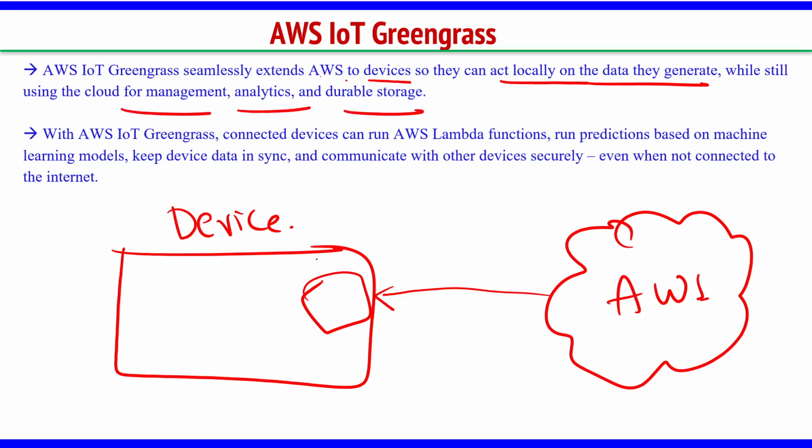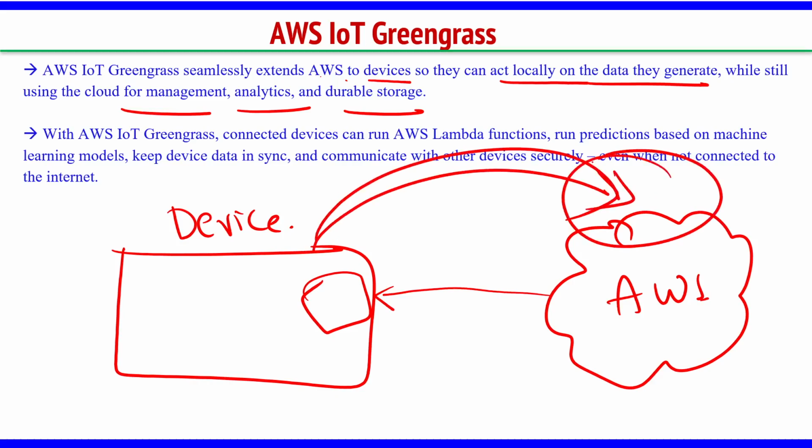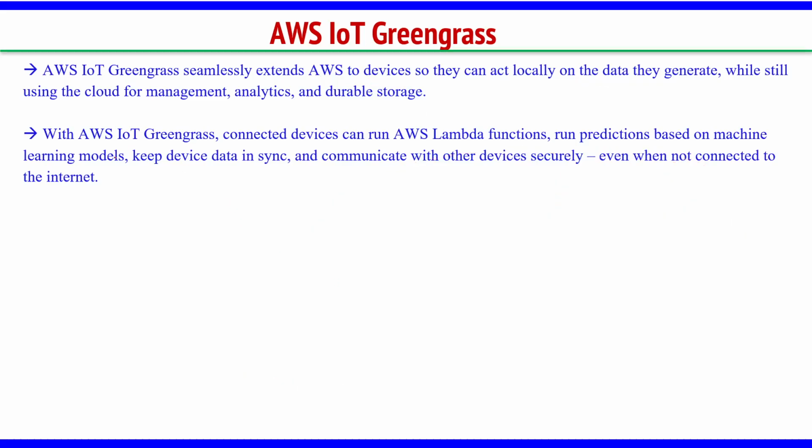We are using the cloud only to store the data, to do some processing, to run some complex algorithms on the data to derive insights, but I can extend that module into the device itself. The best example here: with AWS IoT Greengrass, connected devices can run AWS Lambda functions.